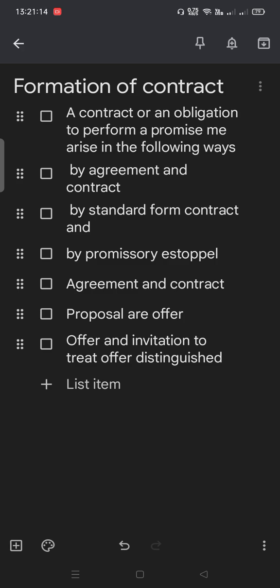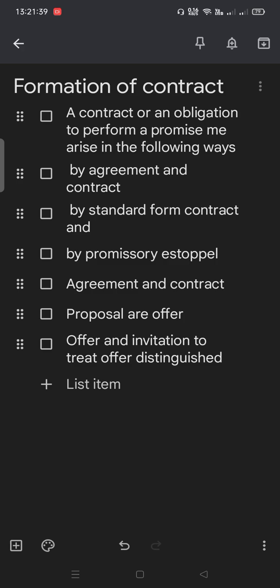So prima facie, we want to know what a contract is. Contract means an agreement which is enforceable by law. That is called the contract. We already read this under the bare provisions of the Indian Contract Act. Now the point is, what does an agreement consist of? An agreement consists of reciprocal promises between the two parties, the promisor and the promisee.